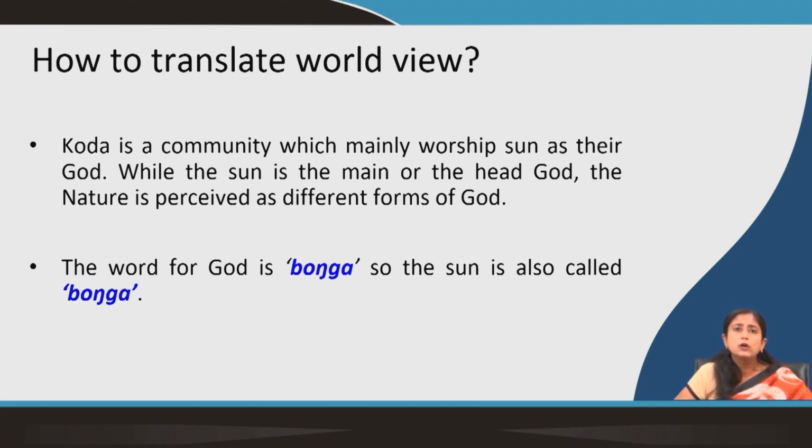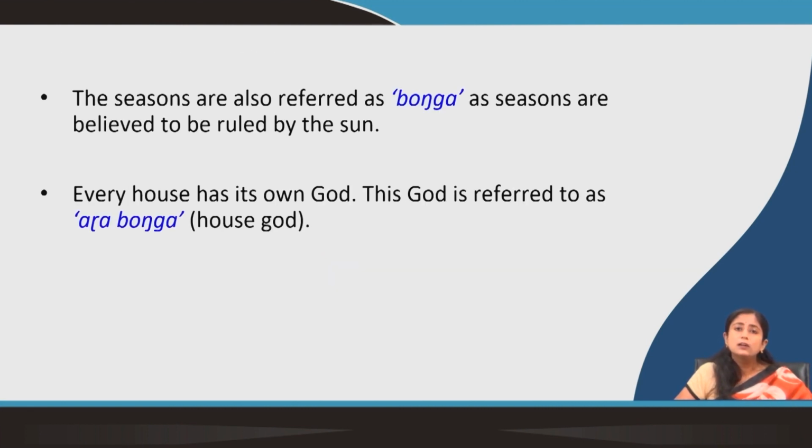So, the word for god is Bonga, which is also the word for sun. So, if I want to get two different words for the word god and for the word sun, I will not get that, because one word is used for both. The seasons are also referred to as Bonga. So, there can be different names of a season which take this compounding with Bonga to show that this is spring god, this is summer god. So, this concept of god, or this semantic range of god, is very wide compared to the word god itself. So, we can't have a direct translation in English.